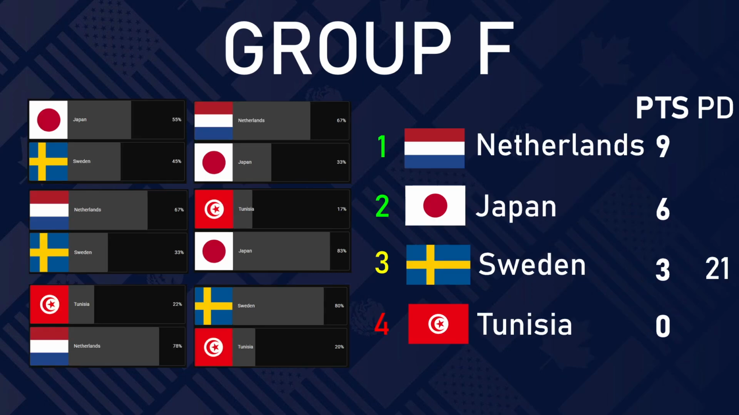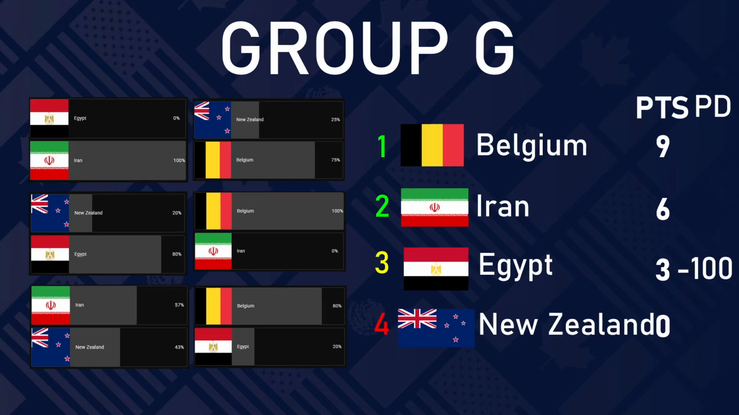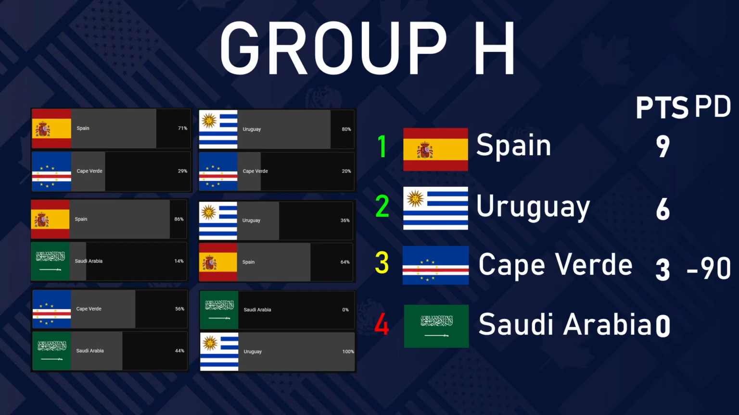In Group F, we have Netherlands winning the group with Japan in second, Sweden in third, and Tunisia finishing bottom of the group. In Group G, Belgium topped the group with Iran in second and Egypt in third with a minus 100 point differential, and New Zealand getting eliminated.